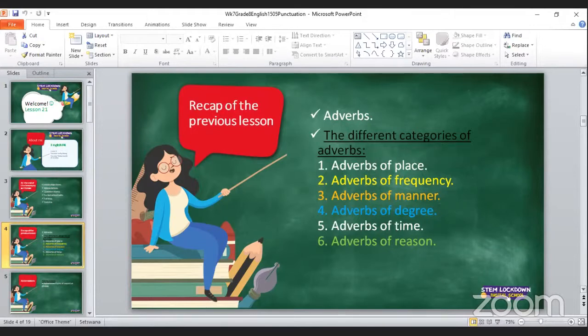In that lesson, our focus was on the adverbs of place as well as the adverbs of frequency. If you still have a question on that, you can ask in the chat. The chat is open so that we can clarify that before we continue with the content of today's lesson.